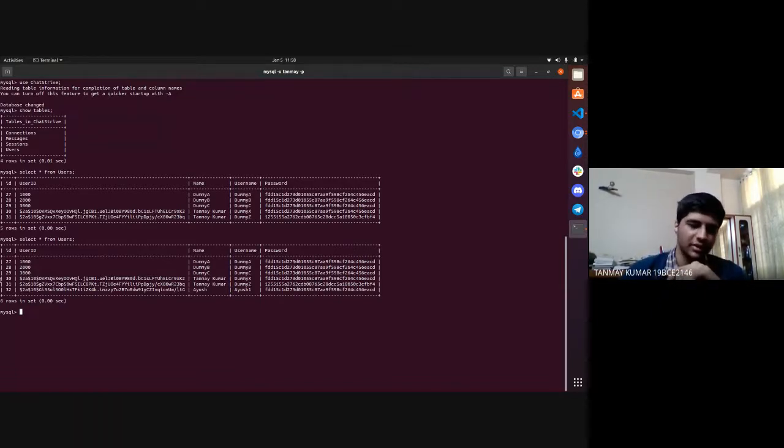In this way it will generate a unique hash for every user. Our main objective was to create a unique hash, and in this way we created a unique hash for every user.